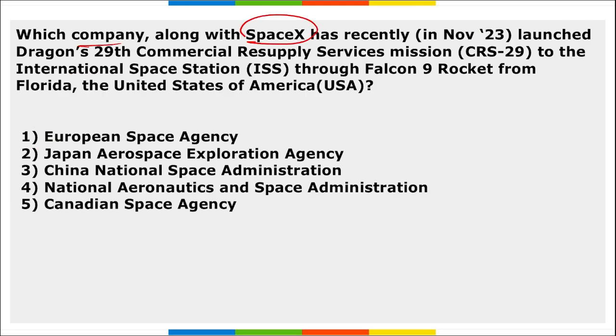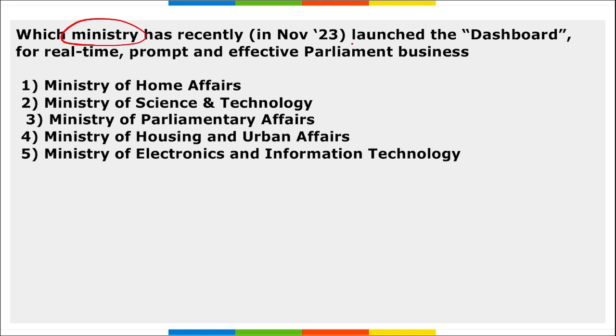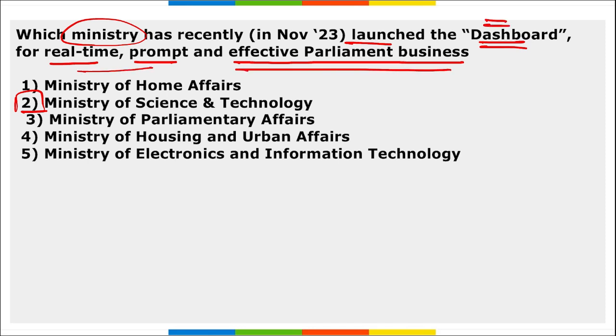Next, which company along with SpaceX recently launched the Dragon's 29th commercial resupply service mission to the International Space Station through a Falcon 9 rocket from Florida, USA? It is NASA, right? NASA is the company along with SpaceX. They have launched this Dragon's 29th commercial resupply service mission to the International Space Station. Next, which ministry has recently launched a dashboard for real-time, prompt and effective parliament business? It is the Ministry of Science and Technology, right? They have launched this dashboard.